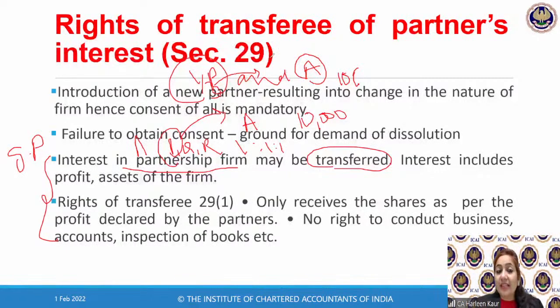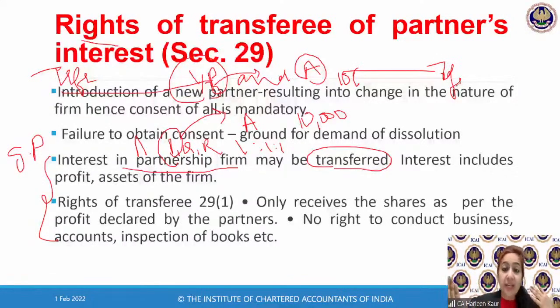Now, Section 29 gives him the name of transferee. So I have transferred my share. Who becomes the transferor? Mr. P becomes the transferor and Mr. A becomes the transferee in my case because I have agreed to transfer. So number one, Section 29 permits you, it allows you, it says that any interest in partnership firm can be transferred. And what is the meaning of interest? Interest means your profits and assets in the firm.